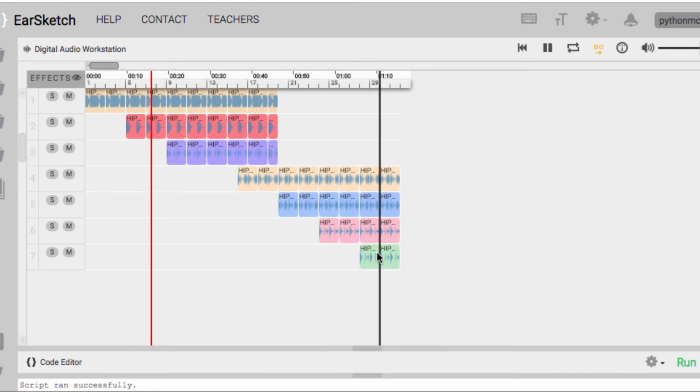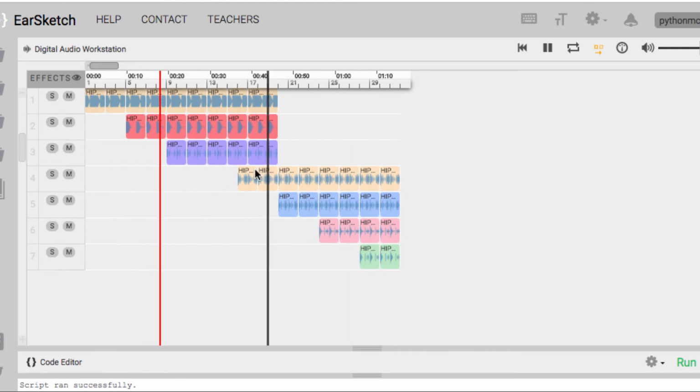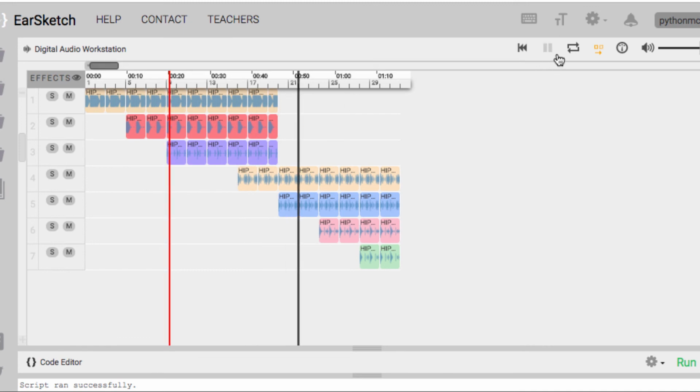And when it calls the function again, so those next 4 beats, it knows to start at track 4. So that's it. We'll see you again on Python MC.